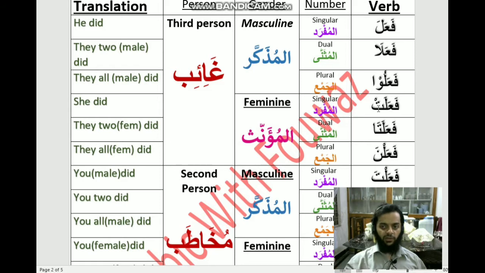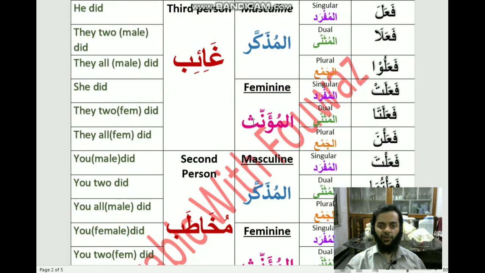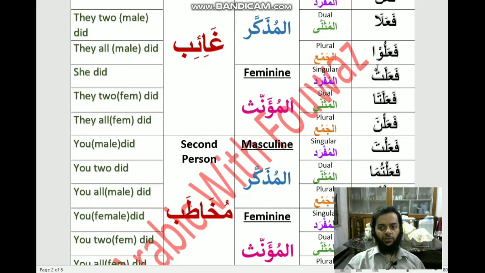Add ta sakin at the end of the original word, fa'alat, now it means she did, that is third person feminine singular or mufrad muannas ghaib. Add alif to the letter ta and change the sukun into fatha, fa'alata, now it means they two females did.